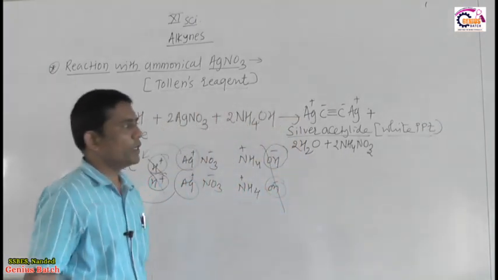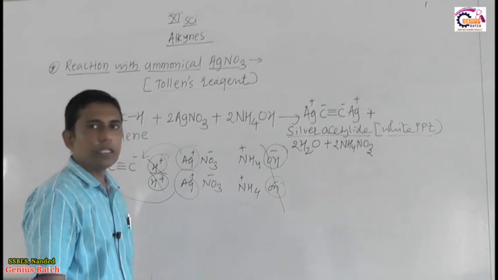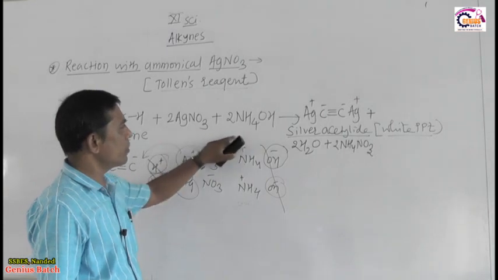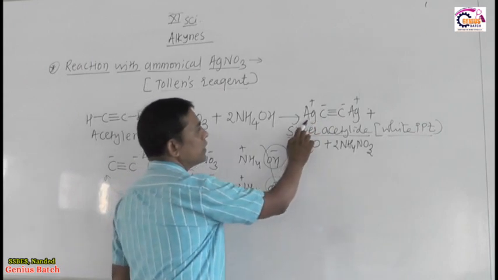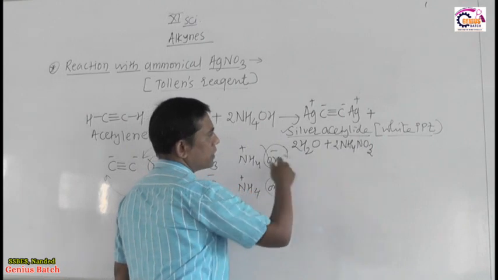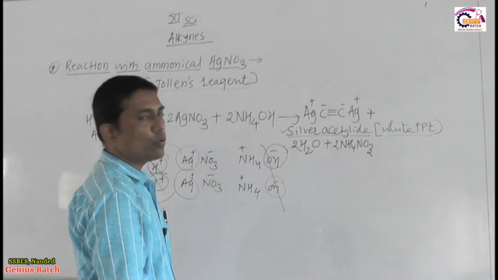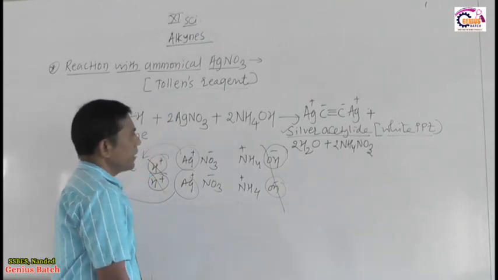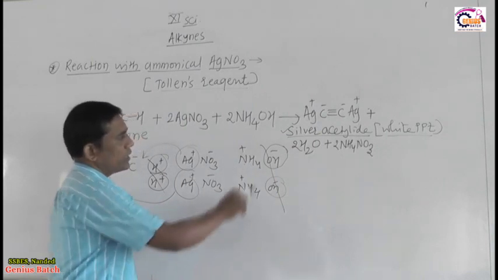Whenever a white precipitate is generated, it indicates that there is an acidic hydrogen present in that compound. So when acetylene reacts with AgNO3 in the presence of ammonium hydroxide, the acidic hydrogen gets replaced by silver, and the external change you observe is that the colorless solution is converted into a white precipitate of silver acetylide.